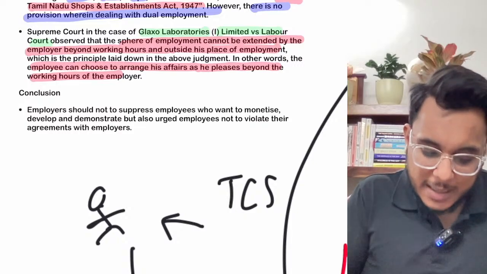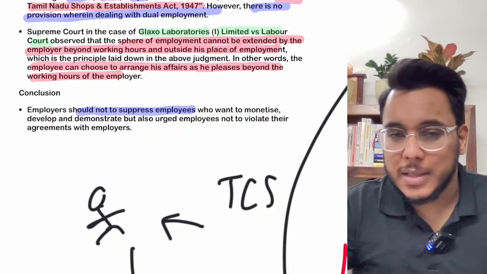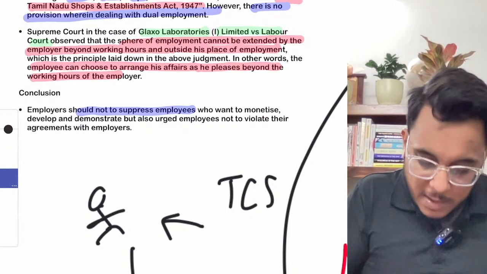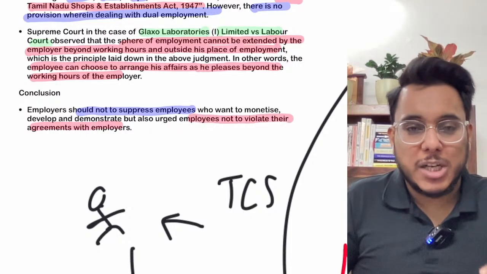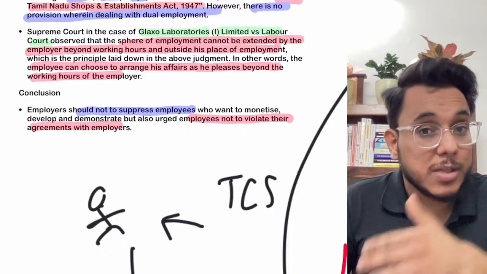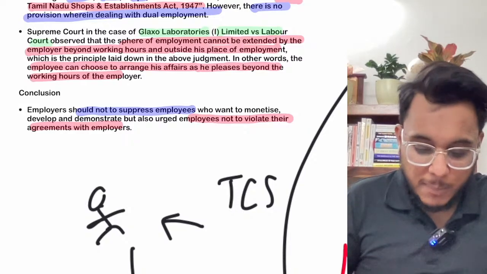The conclusion is that the employers should not suppress employees, saying you should not do work there or you should not do it outside. At the same time, the employees should not violate their agreement with the employers. So confidential information should not be given. Moreover, the resources of your formal employment, for your formal job, should not be used for the moonlighting.